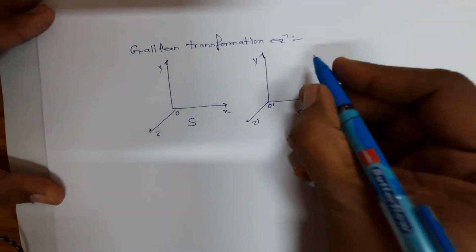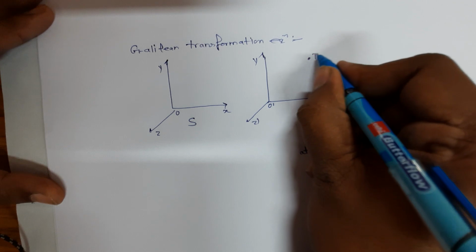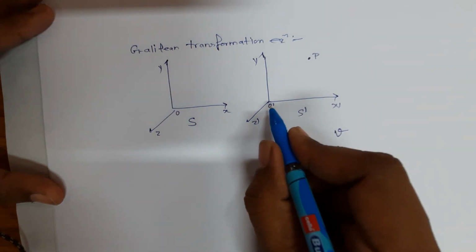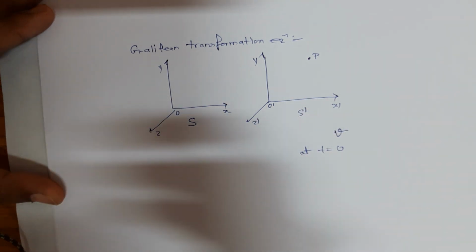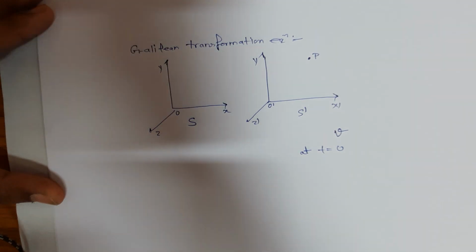Now suppose some event takes place in space. So suppose this is the event P. The observer sitting in both the frames of reference will observe different coordinates for this event.